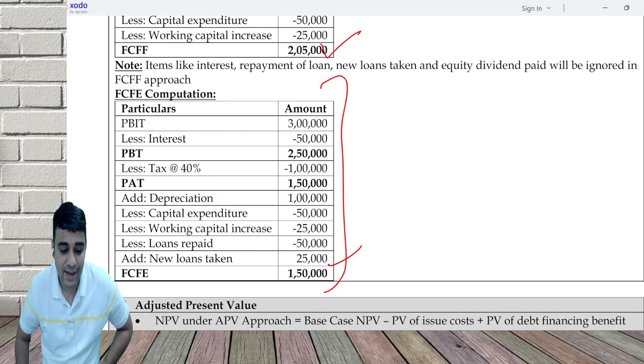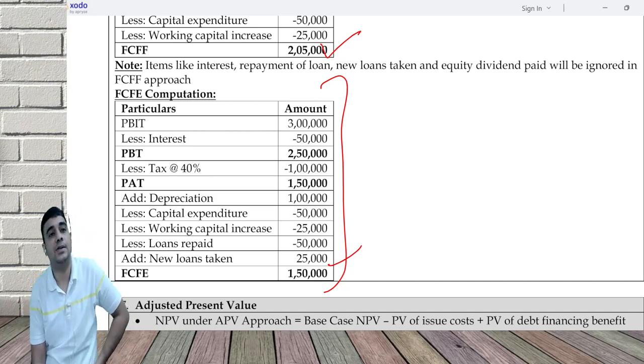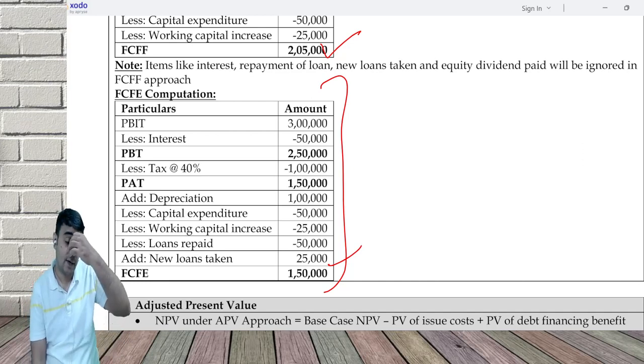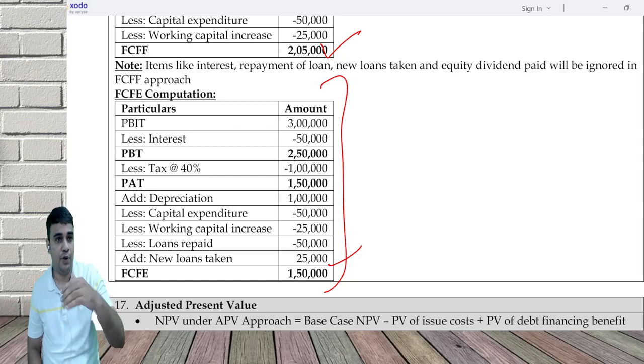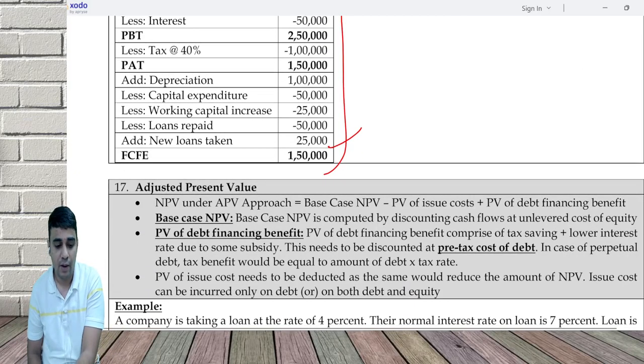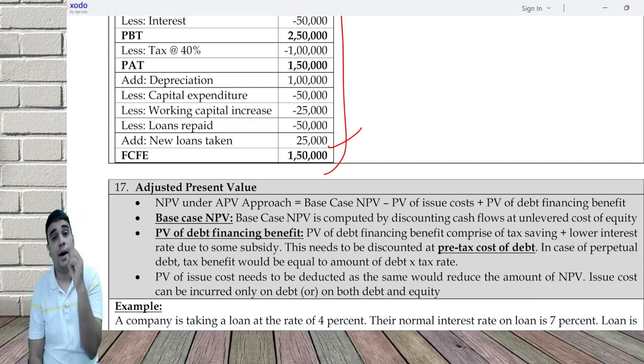Okay. Next comes the APV approach, adjusted present value approach. Now we move to the final part of it. Utility was not very critical for me. From APV onwards, everything becomes a little critical. What the APV approach says is, you have a project. When you analyze the project, first analyze it on a standalone basis, without knowing the debt equity mix.